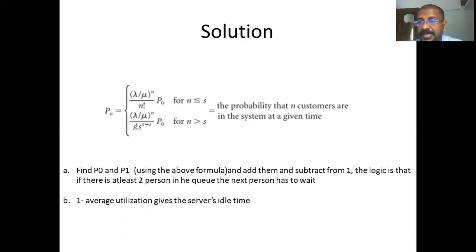This means the two ladies are already serving customers, so the two servers are occupied and the third person has to wait. So if there are two persons in the system, the probability that a customer has to wait comes from finding P0 and P1 and subtracting the sum from 1.